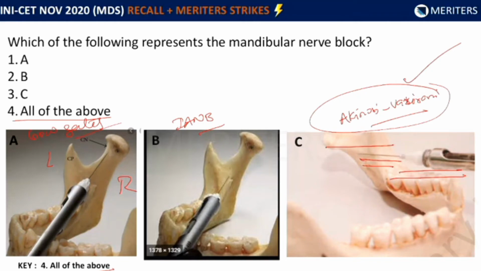Now between Go-Gates and IANB, the target area for the Go-Gates technique is lateral to the neck of the condyle. So here we know this is lateral to the neck of the condyle, so this is the Go-Gates technique. Whereas in the IANB, the target area is much below. It is around 6 to 10 mm above the mandibular occlusal plane and parallel to it. So we know that this is the IANB technique.